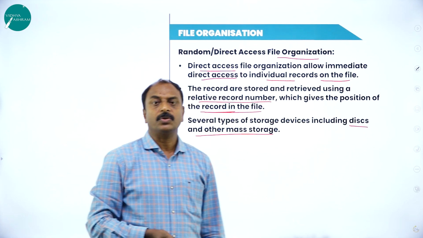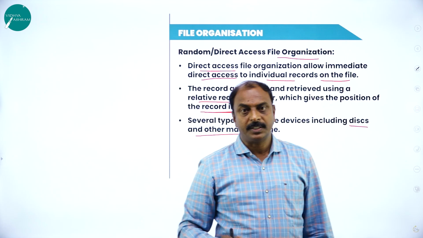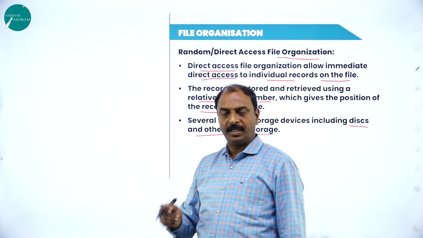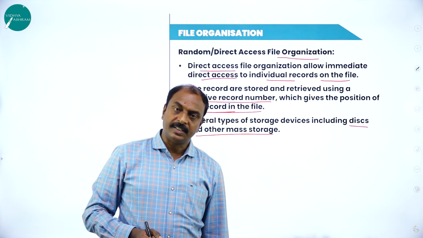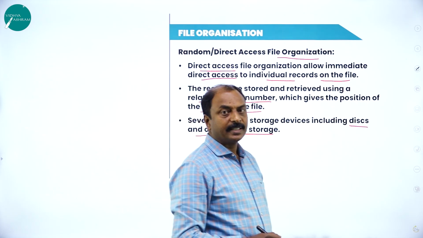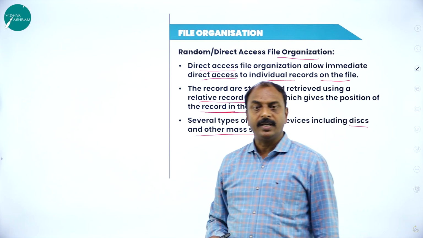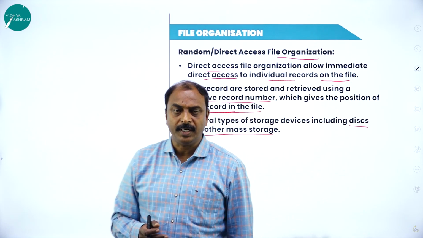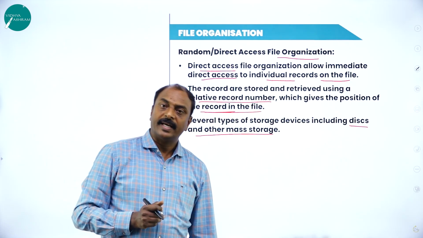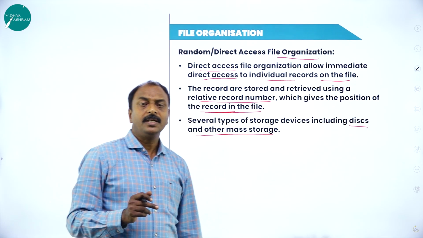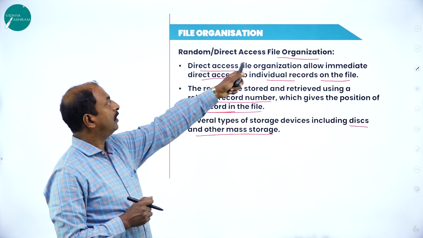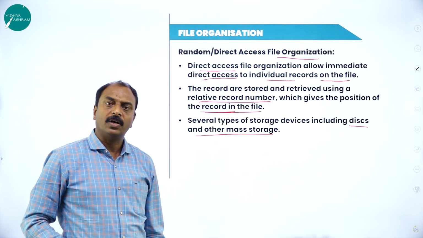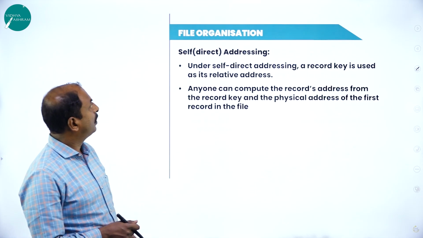If I say disk, we can talk about optical disk, for example CD or DVD. If there are many files in a CD or DVD, we can access any particular file randomly, or directly, in the CD or DVD. So that is an example of random or direct access file organization. Now let us move on to the next slide.